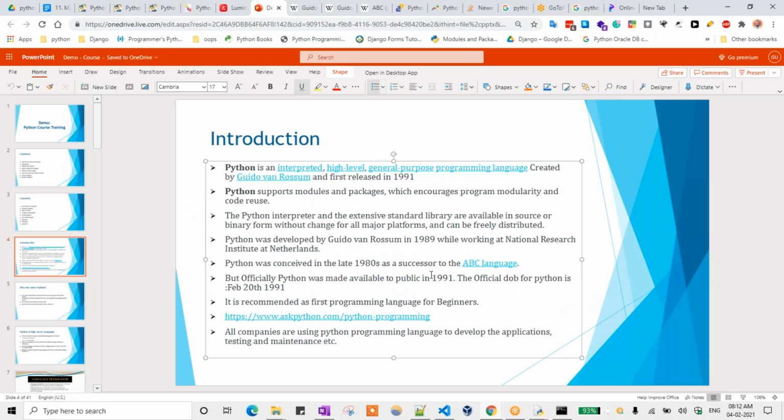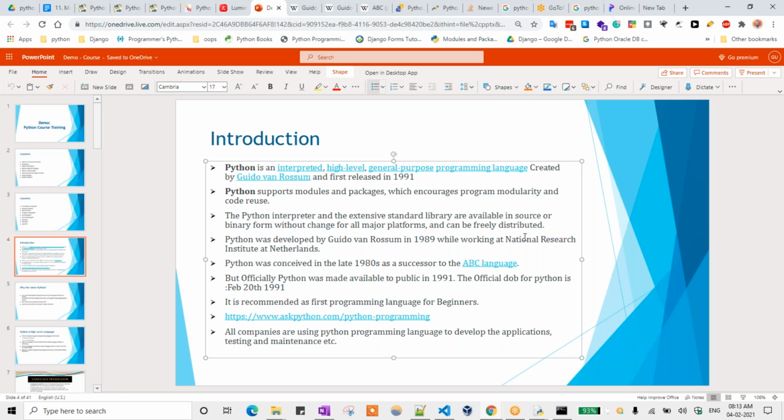Where we had stopped was the ABC language, right? So next, Python officially was made available to the public in 1991. The official date of birth for Python is February 20th, 1991. It is recommended as the first programming language for beginners. Why? Because if you go for Java, C or C++ instead of Python, we need to remember all the syntax.